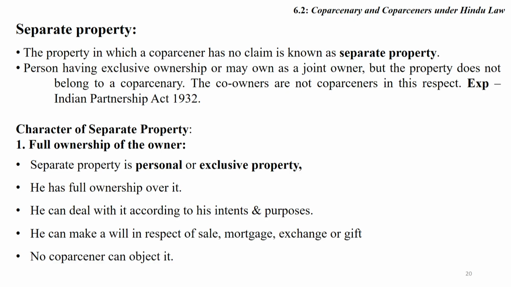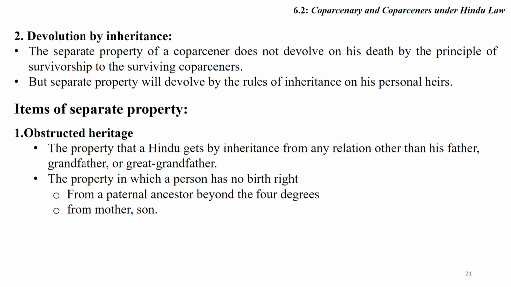Friends, the character of separate property, first character is full ownership of the owner. Separate property is personal and exclusive property. He has full ownership over it. He can deal with it in accordance with his intention, intent and purpose. He can make a will, sell, mortgage, exchange or gift. No coparcener can object if the property is self-acquired property.